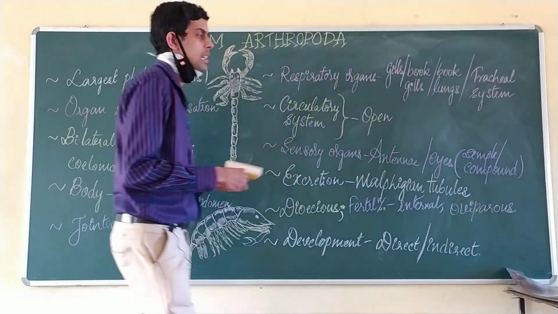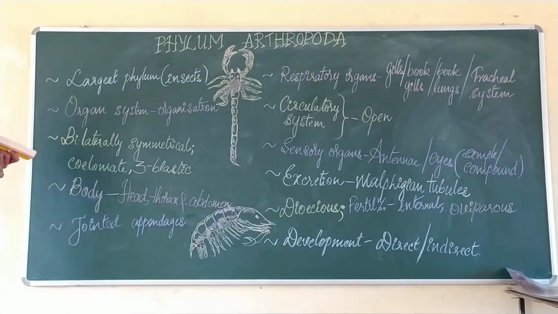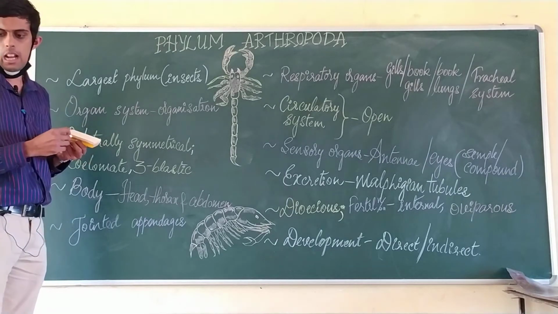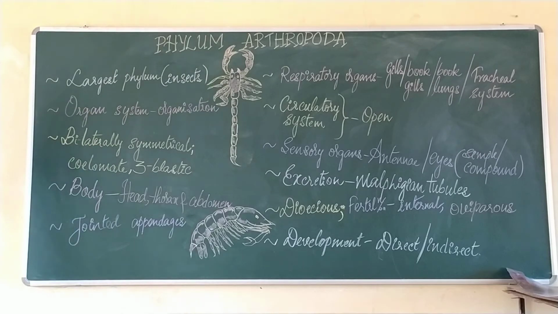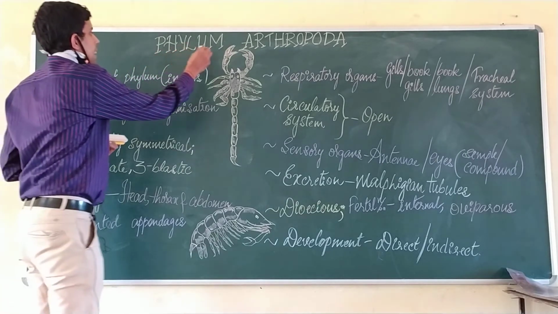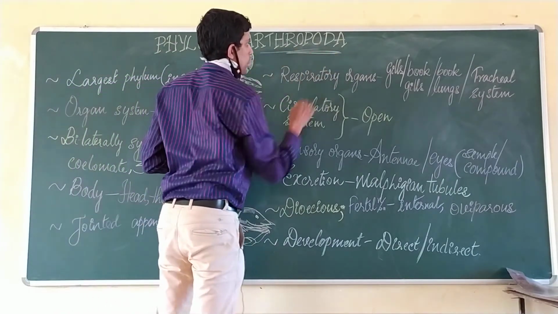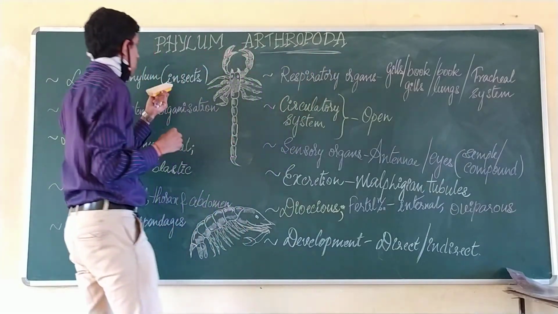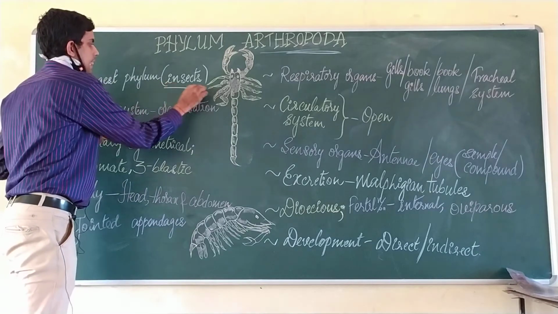Welcome back, students. In the previous class we were discussing the phylum Aschelminthes, right? After that we studied the phylum Annelida, and in this class we shall be studying the phylum Arthropoda, or, as they are commonly called, the insects.